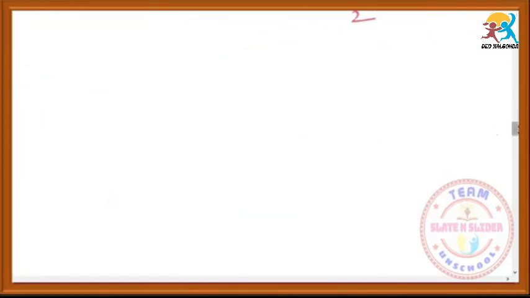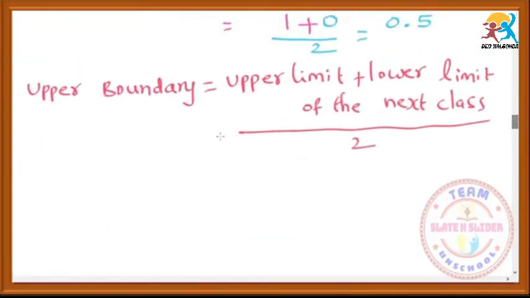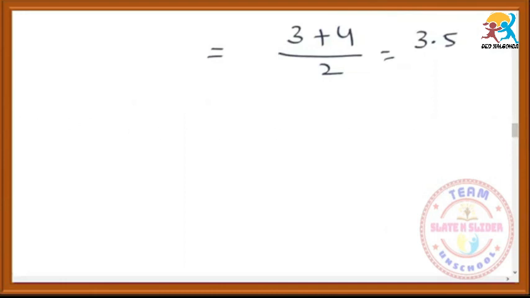So the upper limit of this class is 3. So 3 plus the lower limit of the next class, which is 4, by 2. That is equal to 3 plus 4, 7. 7 by 2, that is 3.5. So now we can write the class interval as 0.5 to 3.5.